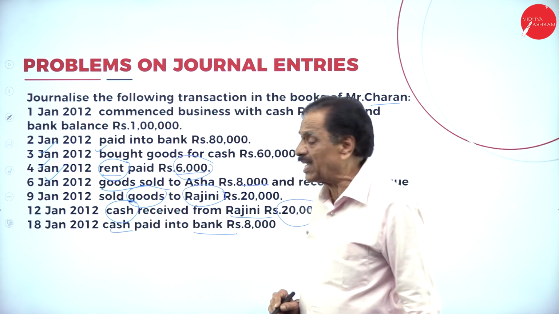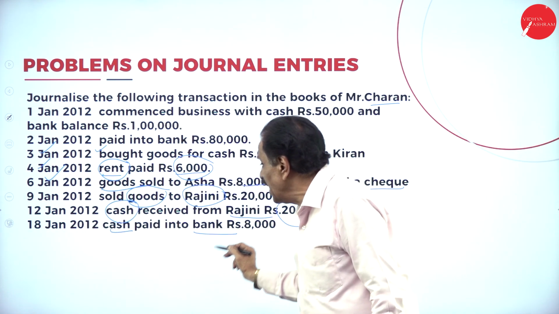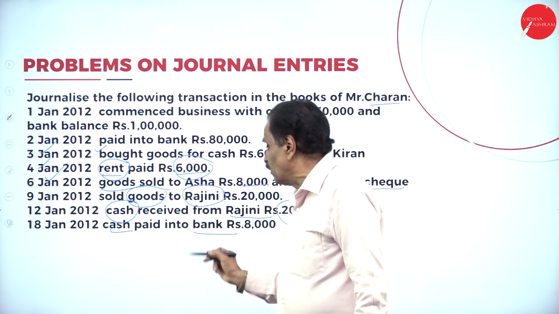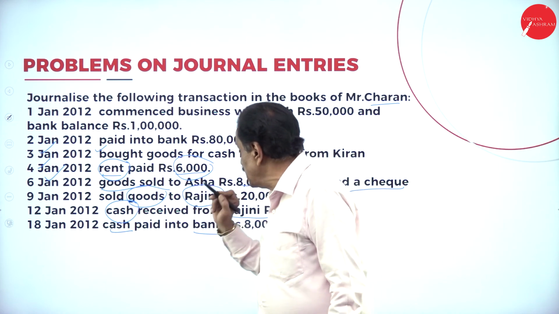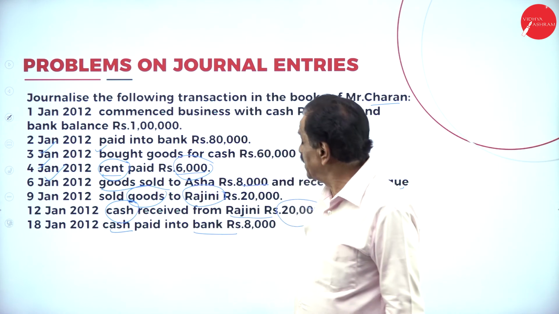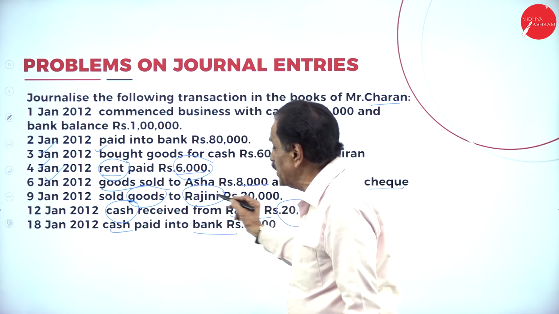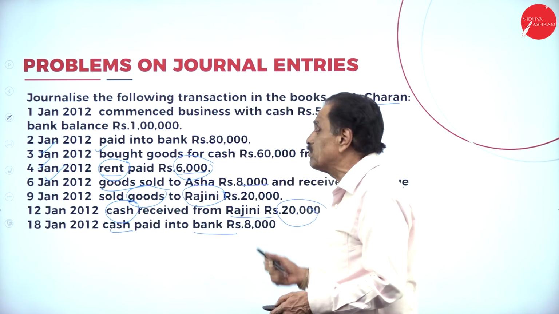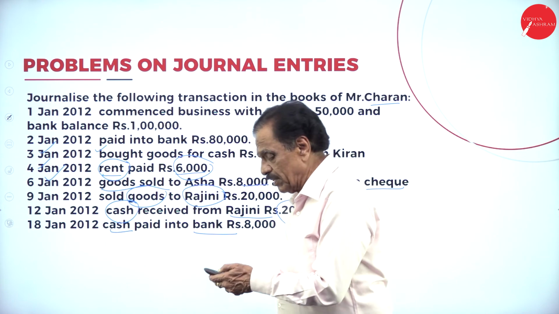On which date? 9th. What's the entry? Rajani account debtor to sales account. Sold goods to Rajani rupees 20,000. When the name is mentioned, he is the receiver. Who is the receiver? Rajani is the receiver. How much does he have to pay? 20,000. Goods are going out. On which date is the entry? 9th entry. How much money? That is 20,000.